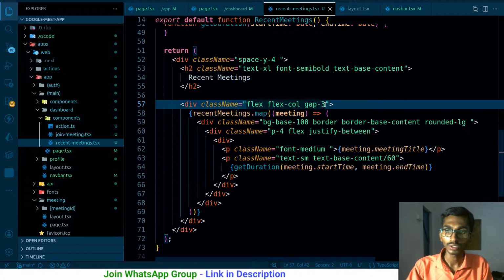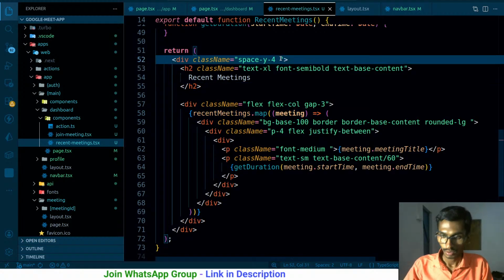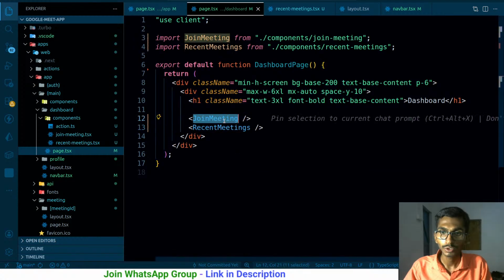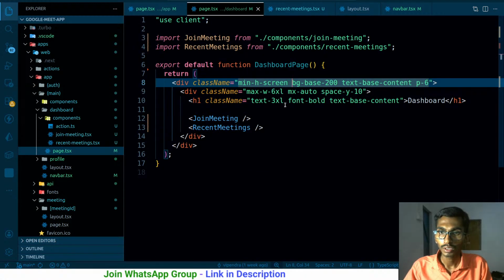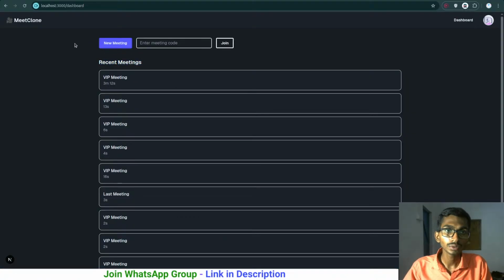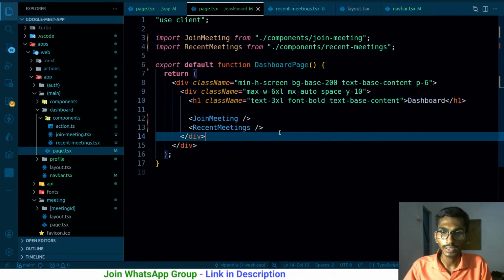How much should the height be? Let me do one thing. Recent meetings I have, and this I have. Why doesn't it go at the top? Let me come to this join meetings, and minimum height screen, that's okay. Does it have padding top and all? MXR2, that's fine. I have the dashboard. The dashboard is here at the top, and that is not visible at all. It has 100% width, that's right, but this is not visible at the end of the day.